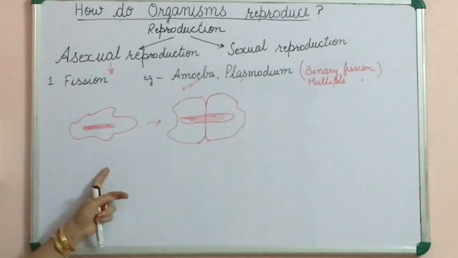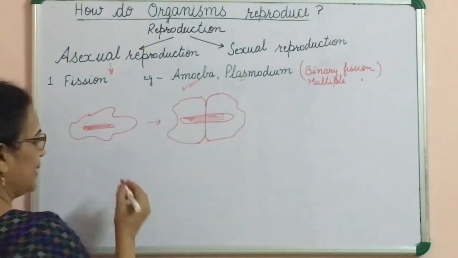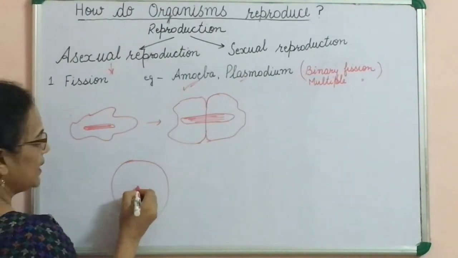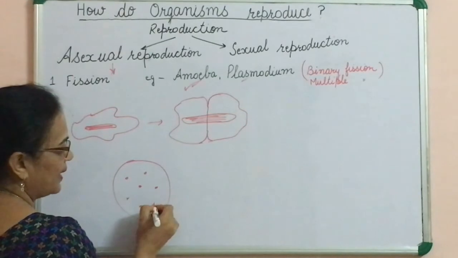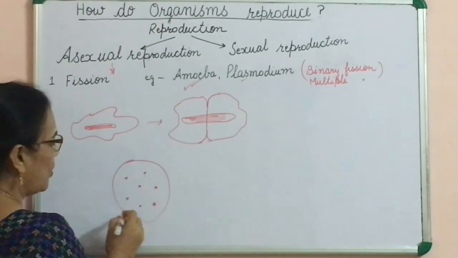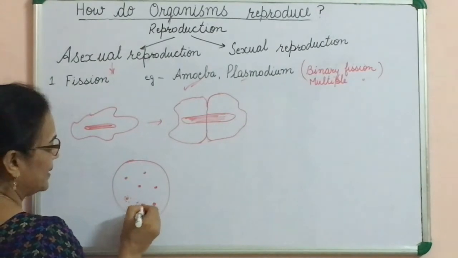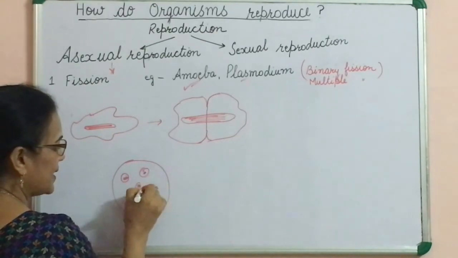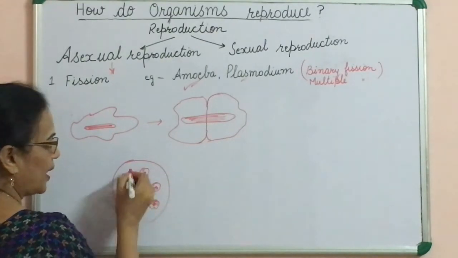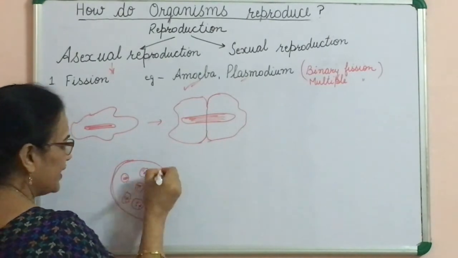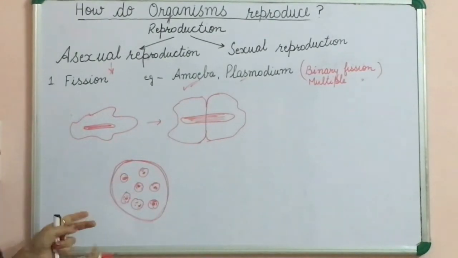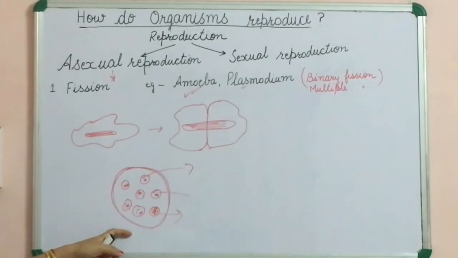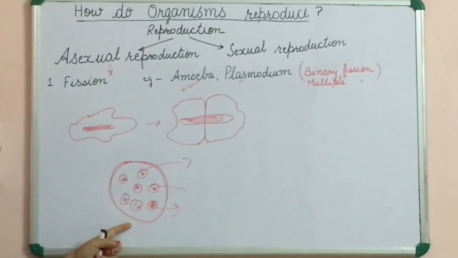Example is amoeba. In case of plasmodium, this occurs under unfavorable conditions. The nucleus divides many times, that is, many nuclei are formed. Then around each nucleus some cytoplasm gathers, and in this way many small daughter cells are formed. There is an outer layer around this. When the suitable or favorable conditions occur, this bursts and all these come out and grow into a complete new individual. So multiple fission, this is the example of plasmodium.